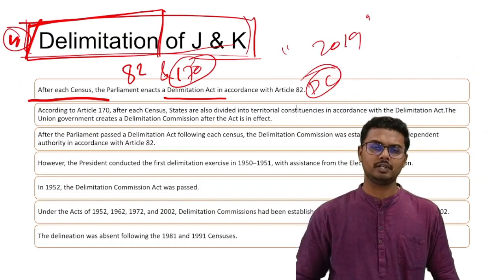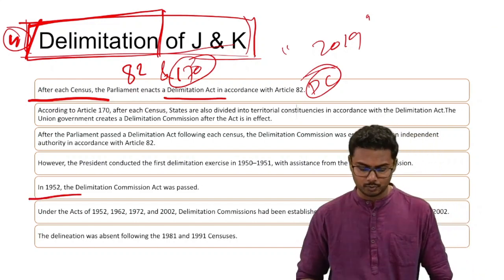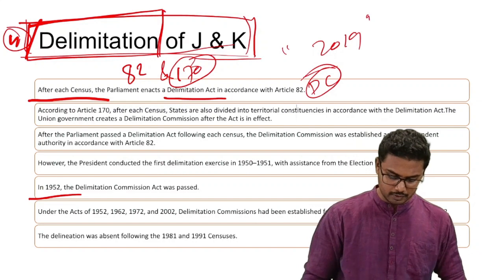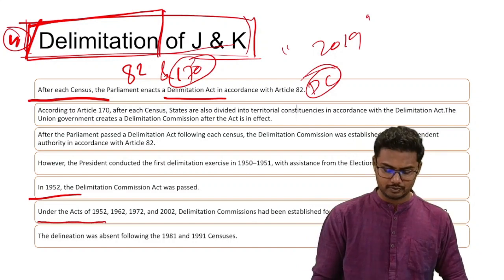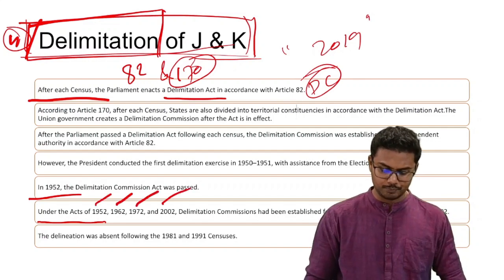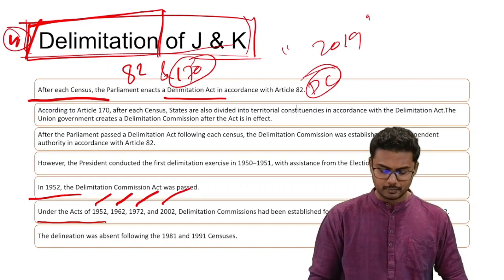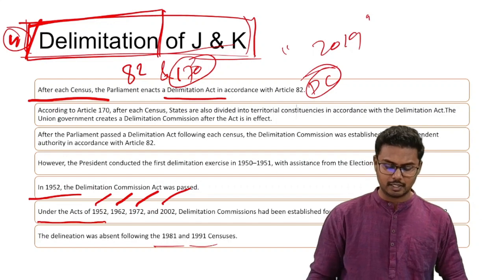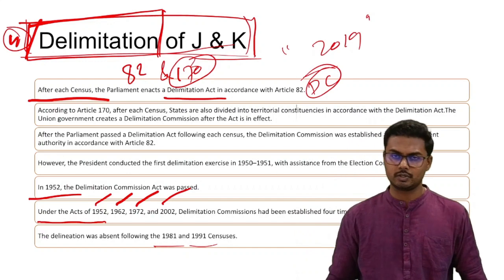The first delimitation commission after independence was constituted in the year 1952. After that, as per the census of various decades, delimitation commissions have been constituted in 1952, 1962, 1972 and 2002. However, between 1981 and 1991, the delimitation commissions were not constituted.